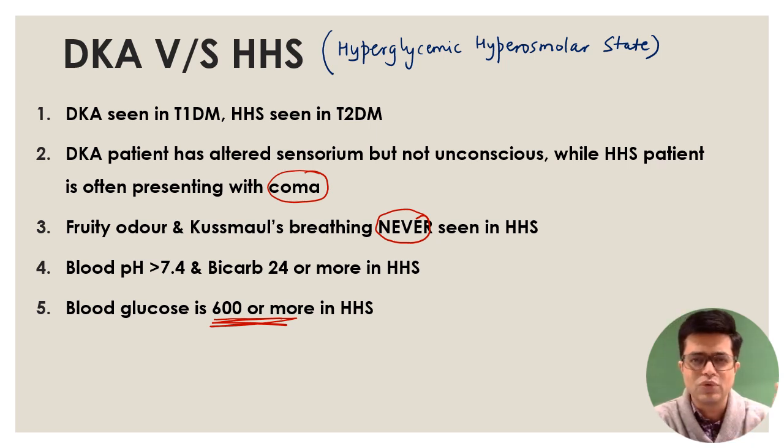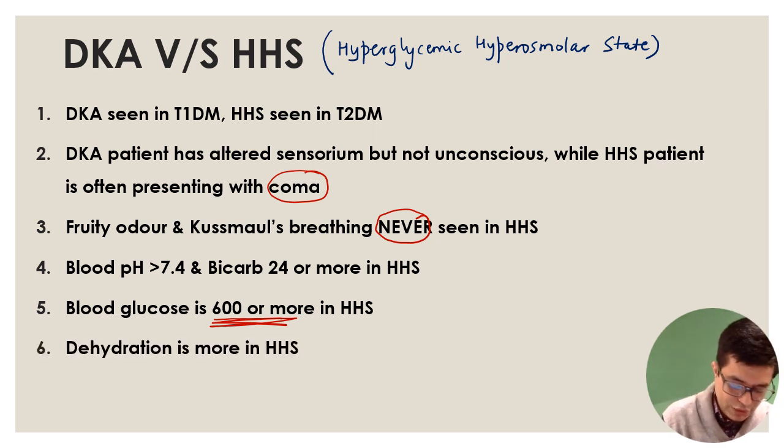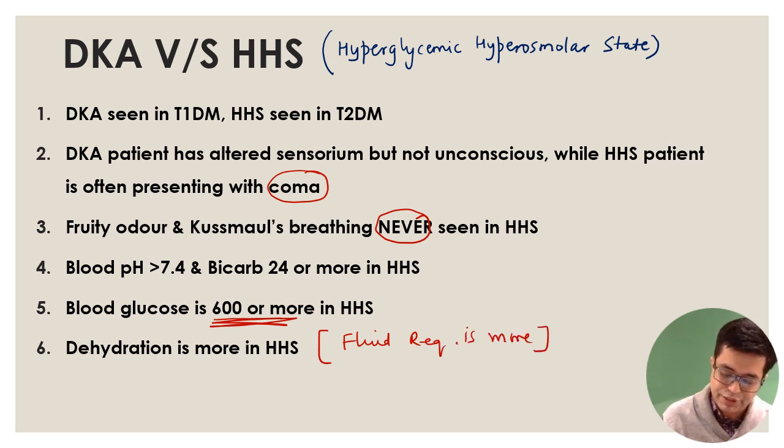Such high glucose is going to cause massive diuresis, massive loss of fluid from the body, and they present with very severe life-threatening dehydration. Many of them can develop shock also. So dehydration is very severe compared to DKA. DKA patients are dehydrated, but these patients are more dehydrated, and so the fluid requirement is even more in HHS compared to diabetic ketoacidosis. Do you need to do the fine details? The answer is no, you need not do that.